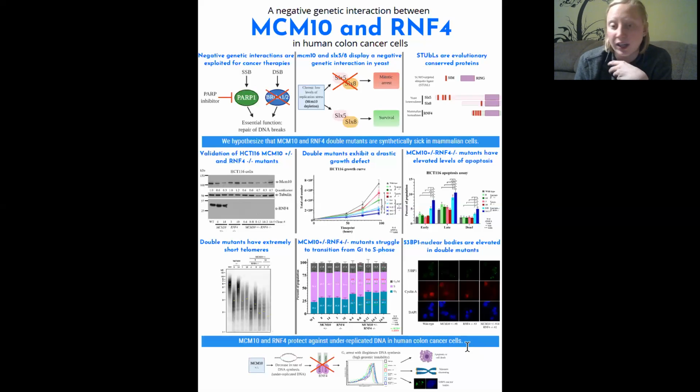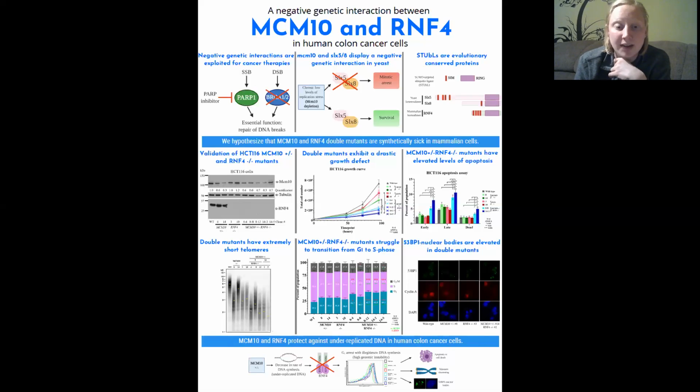So, looking in the literature, consistent with the G1 arrest, the double mutants have elevated levels of 53BP1 nuclear bodies, which signify underreplicated DNA. So taken together, MCM10 and RNF4 protect against underreplicated DNA in human colon cancer cells.